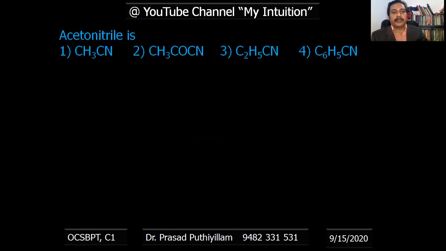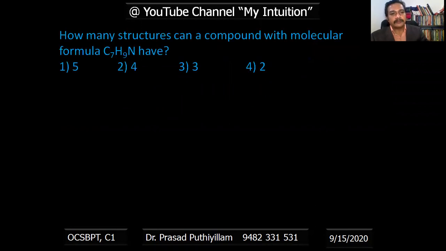Next question. Acetonitrile is CH3CN, CH3COCN, C2H5CN, C6H5CN. By definition, acetonitrile is the common name of CH3CN. Therefore, option number one.